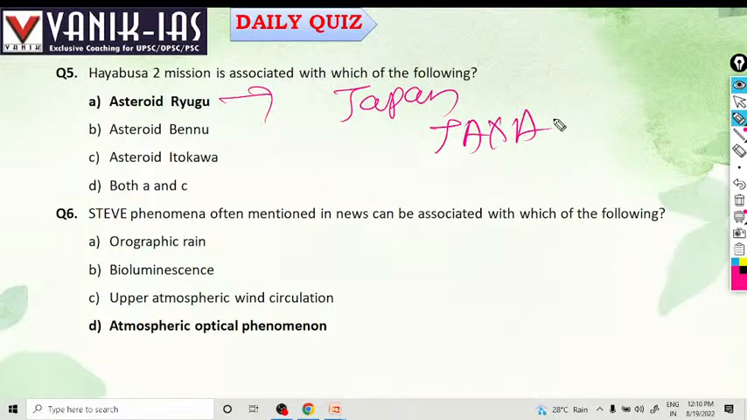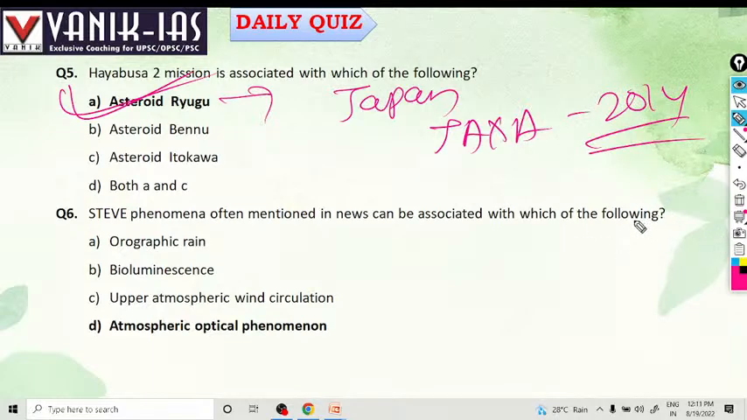It is to asteroid Ryugu, to collect underground samples of asteroid Ryugu. Hayabusa 2 was launched by Japan in 2014. It will drill and collect some samples.